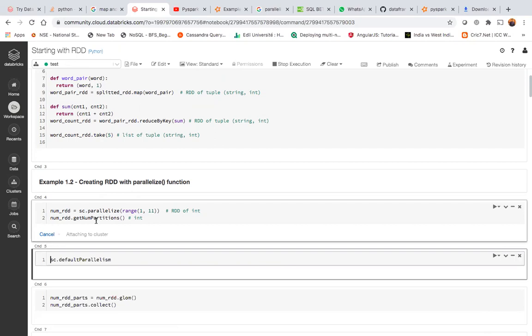So in line 1, I created an RDD, numRDD, that is an RDD of integers, 1, 2, 3, 4 up to 10. And in the next line, I'm saying RDD is a fault tolerant, immutable, partitioned distributed collection of JVM objects. So I'm just curious to see how many partitions this data will have. That's what I'm trying here.